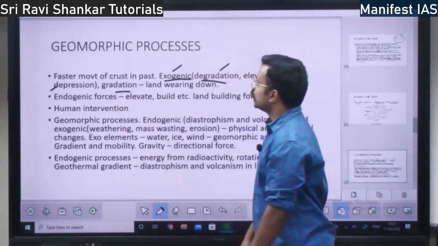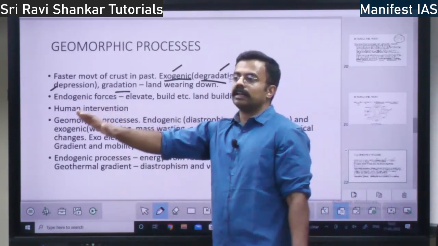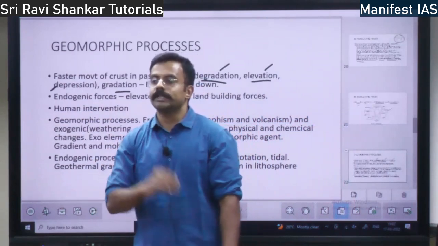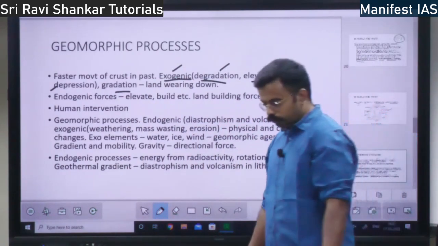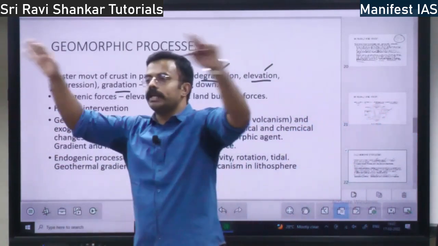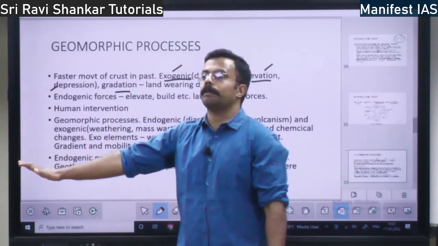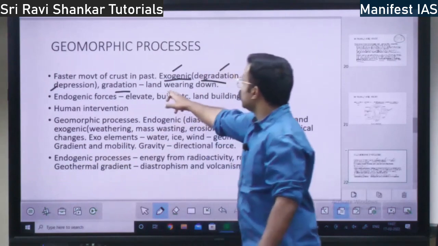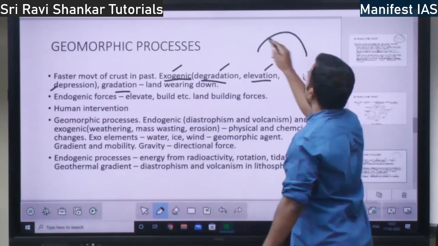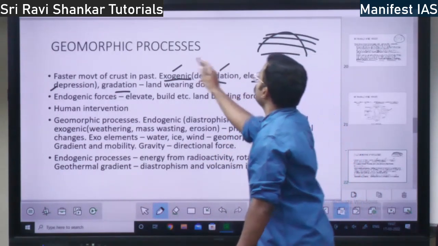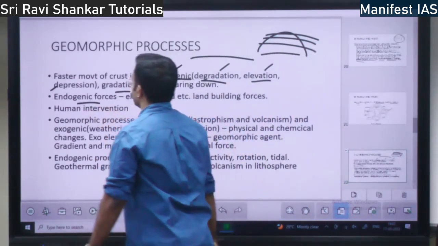Then you have gradation. Gradation means land. If there is a land, if it is worn down, means what? Suppose there were too many mountains. All the mountains will become clear and it will become a plain land over a period of time. That is gradation. Land will slowly get worn down and later on it will become a plain land. That is gradation.